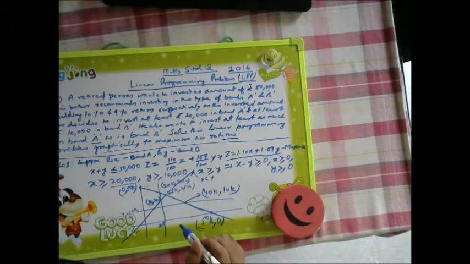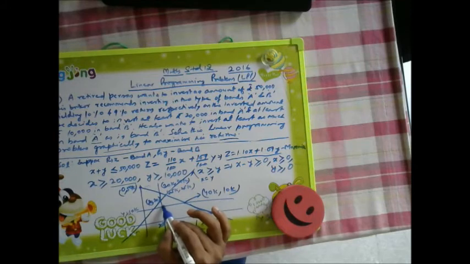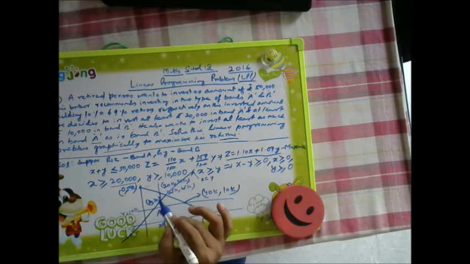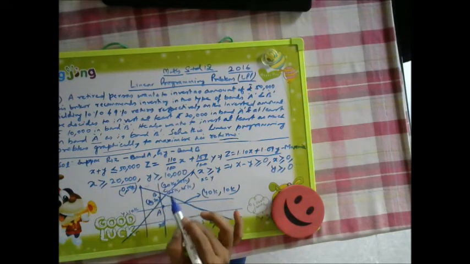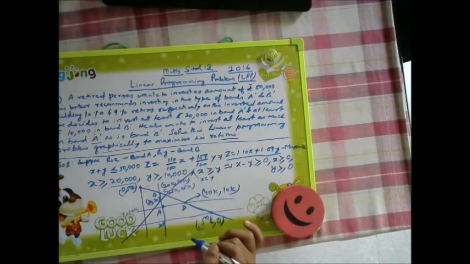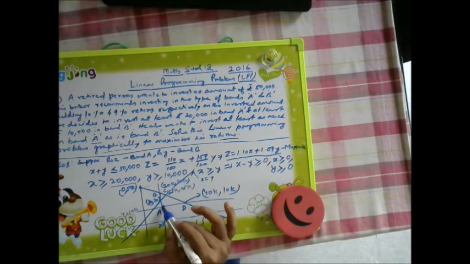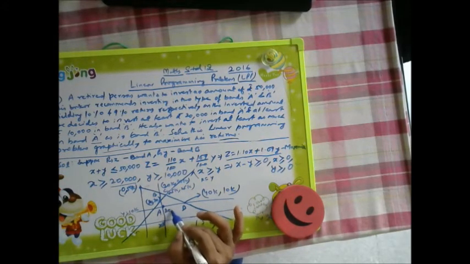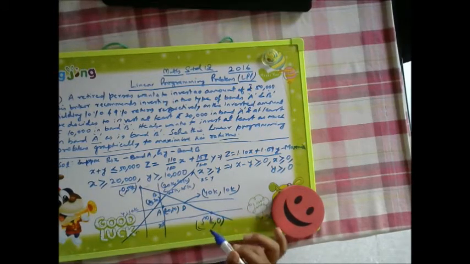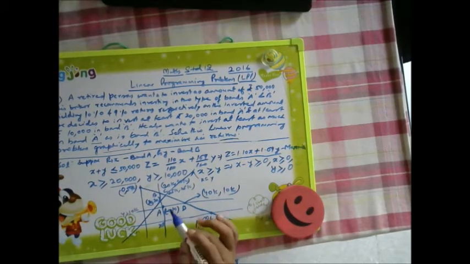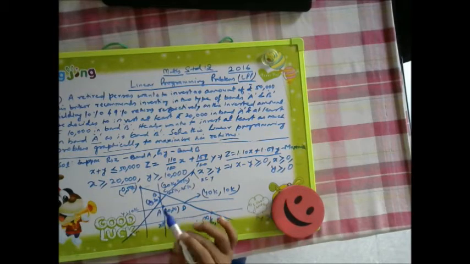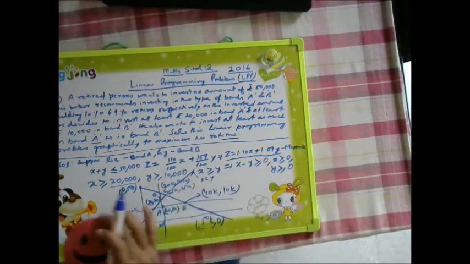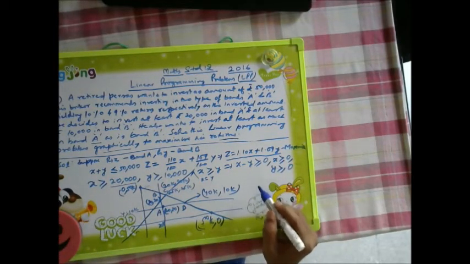So our reference points have come: this point A, this point B, this point C, and this point D. What is A, gentlemen? A is 20k and 10k. Similarly, this point B is 20k, 20k. So now, what are the points we got?